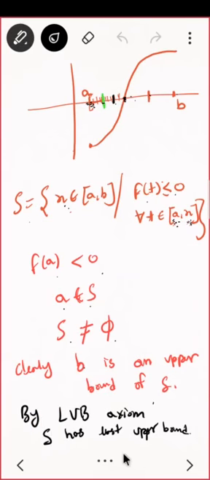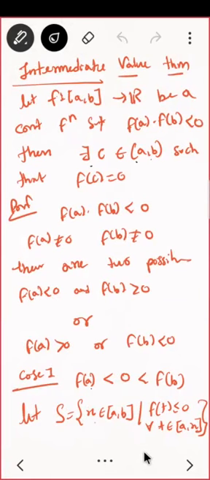So first, just go through the proof once again. Try to see properly. Can you talk with the proof? Then go ahead. Okay.